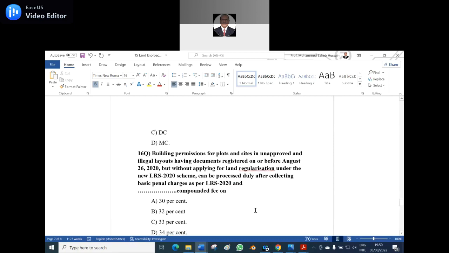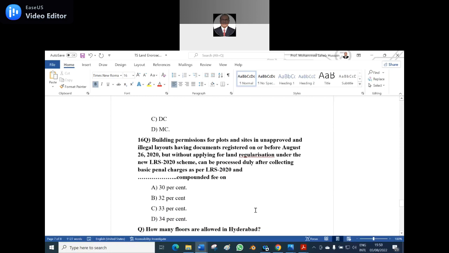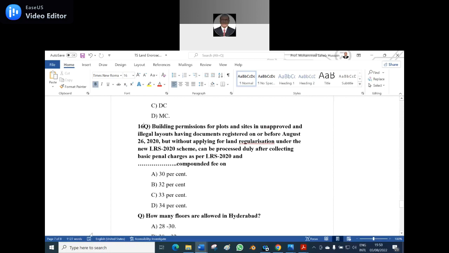Option A, 30%, option B, 32%, option C, 33%, option D, 34%. Option A, 30%, is wrong. Option B, 32%. Women's reservation, 33%. I appreciate that when I gave the hint, women's reservation, you immediately got the point.